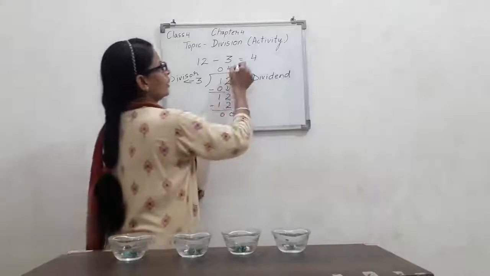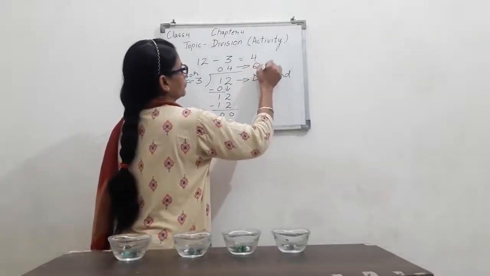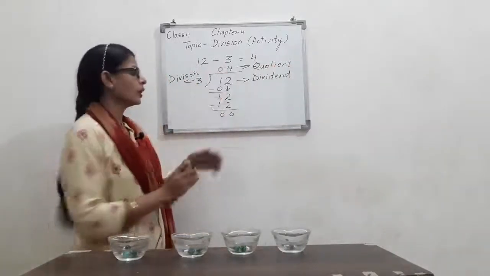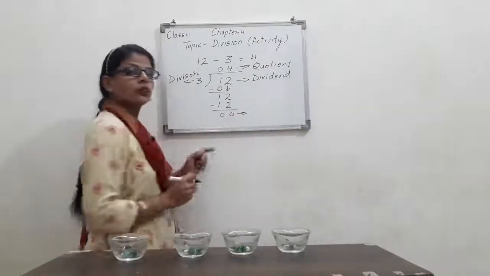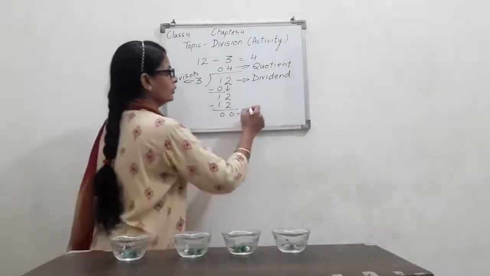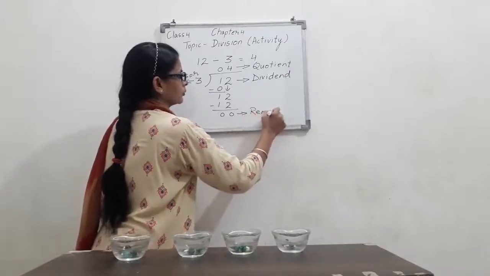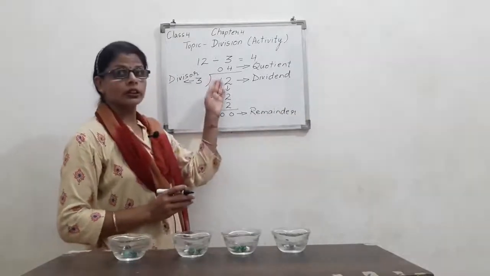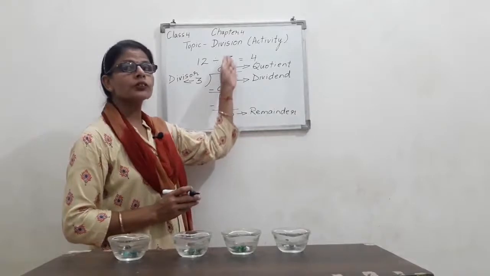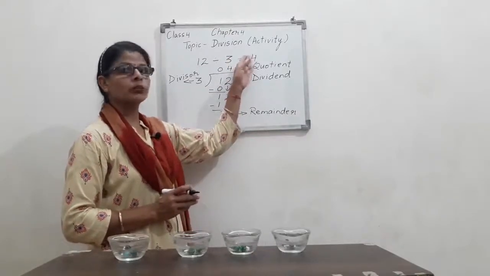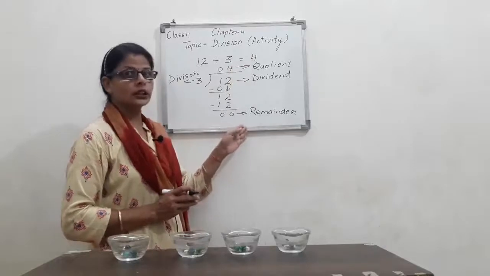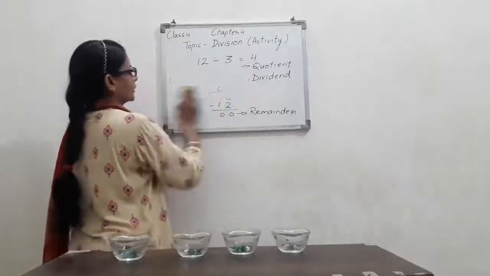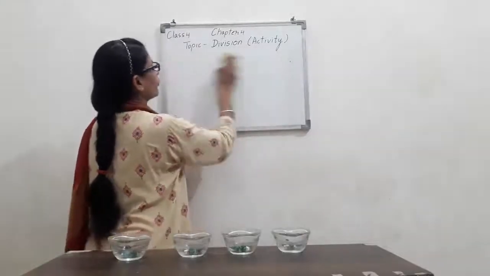So this is called the quotient. The answer of division is known as the quotient, and what is left after division is called the remainder. So when we distribute 12 marbles among 3 friends, the quotient is 4, meaning the answer is 4, and the remainder is 0.